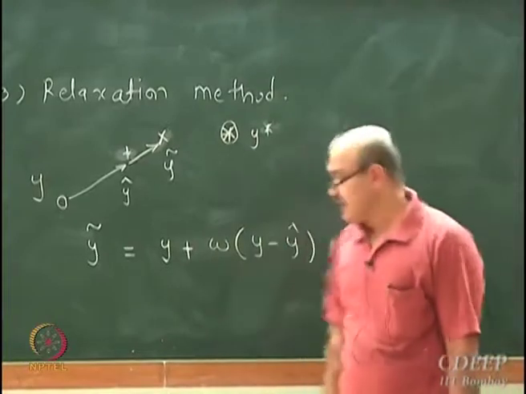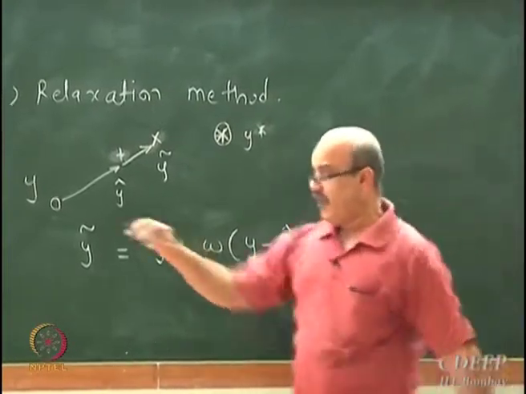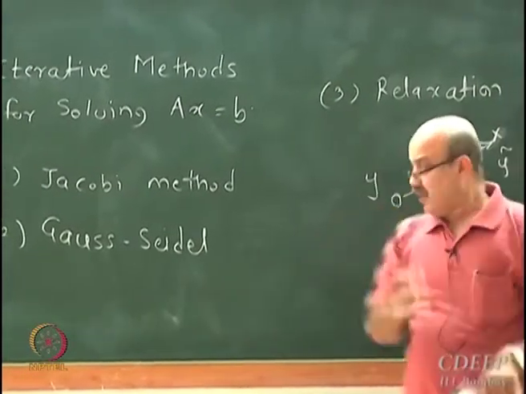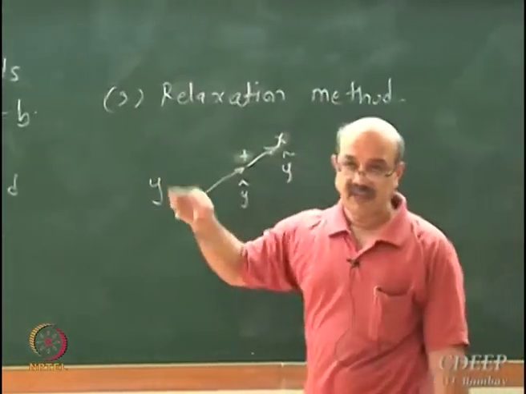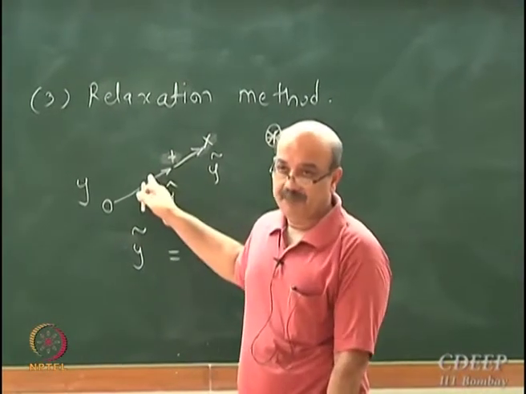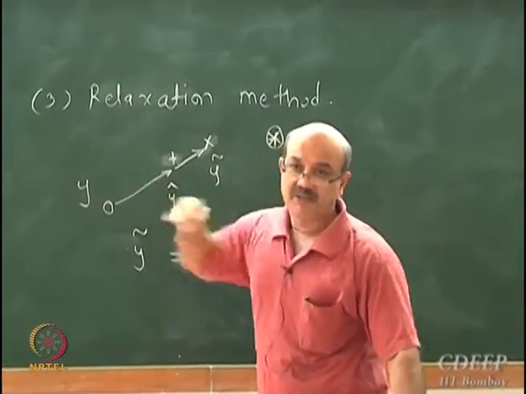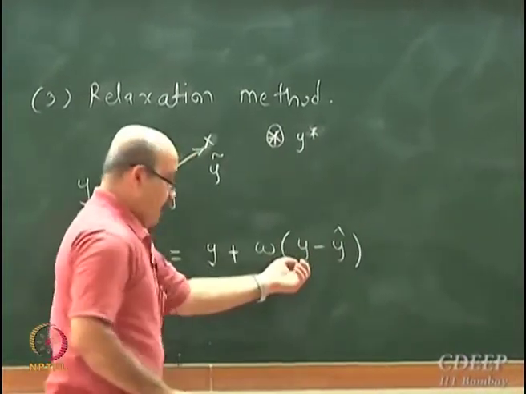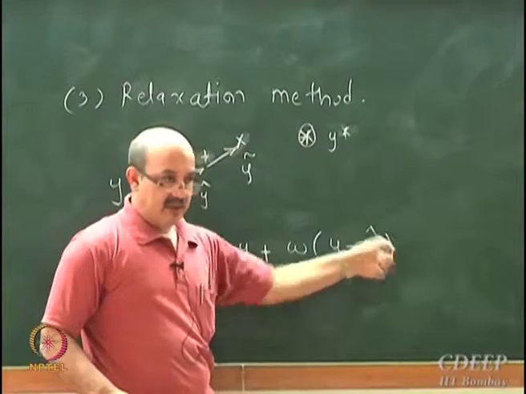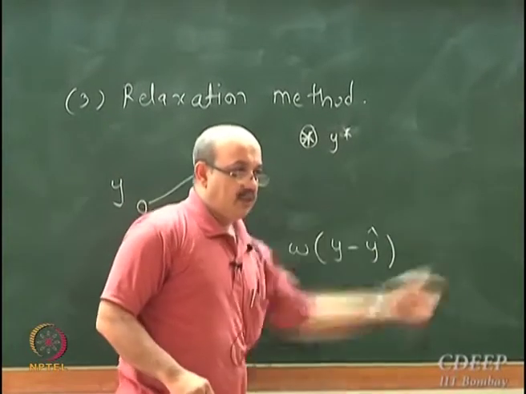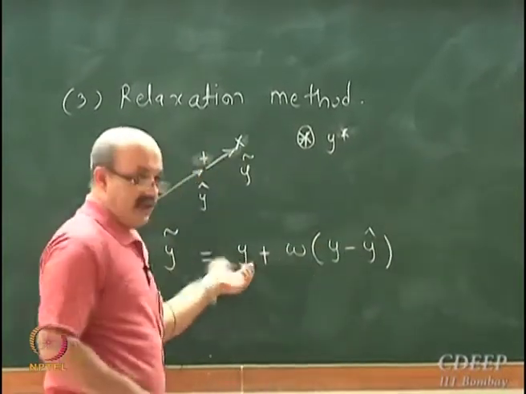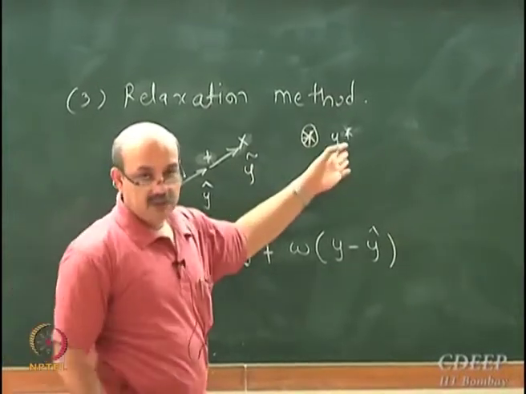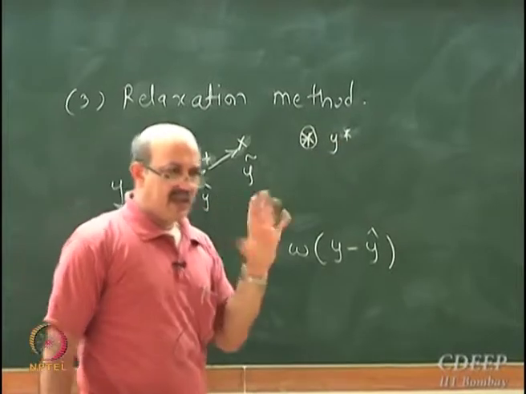So the idea here is like this: if I start using the Gauss-Seidel method, let's say I am at y, and through Gauss-Seidel I reach y cap. Instead of taking y cap as my next iterate, I can look at the direction y minus y cap, multiply that and add it to y. So I'll reach a point which is even further, probably even closer to y star. This is the basic idea in this